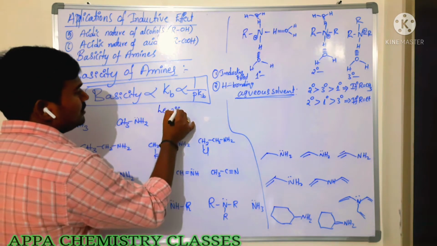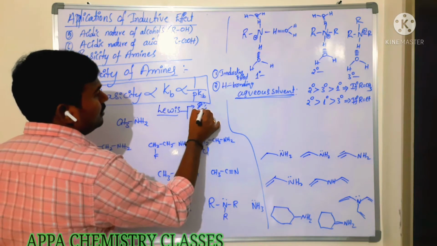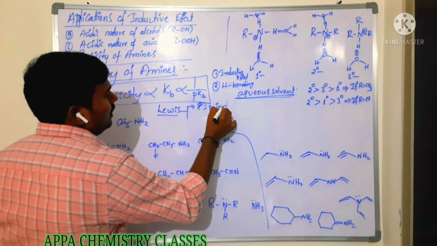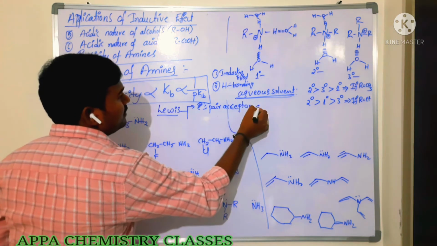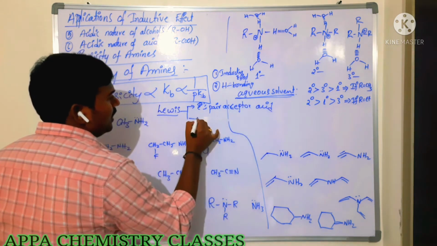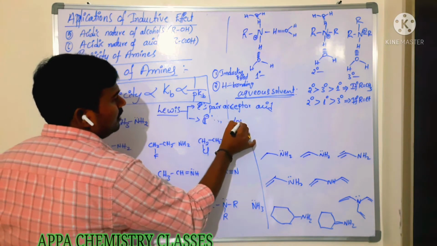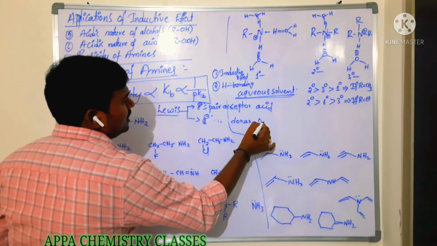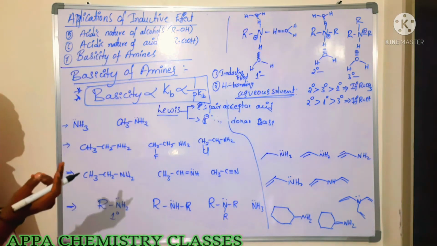According to the Lewis concept, electron pair acceptors are acids, but electron pair donors are bases. So whatever can donate the electron pair easily is called a Lewis base.